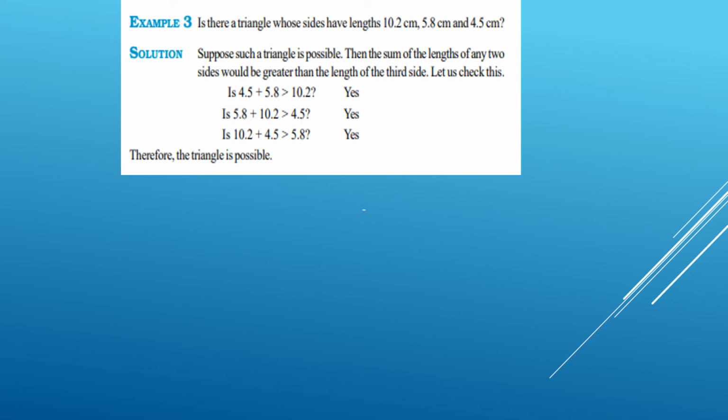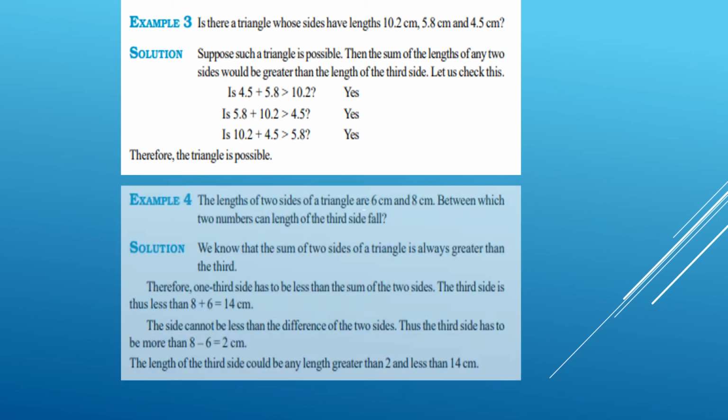Let us check it. The sum of two sides, that is 4.5 centimeter plus 5.8 centimeter, is equal to 10.3 centimeter, that is greater than the third side, as it follows. Okay, other two combinations, 5.8 plus 10.2, obviously it is greater than 4.5. 10.2 plus 4.5 is also greater than 5.8. Therefore, the triangle is possible.